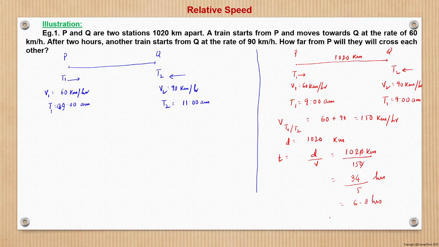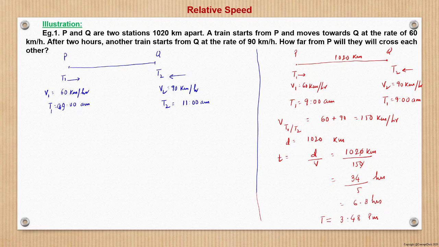So that means at t is equal to 3:48 p.m. they will meet each other. So had the problem been that both the trains start simultaneously, we would have approached the question in this fashion.